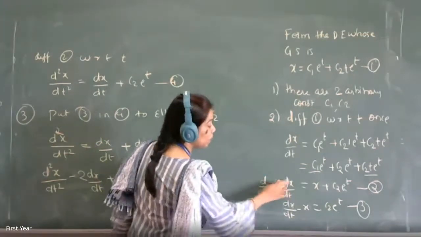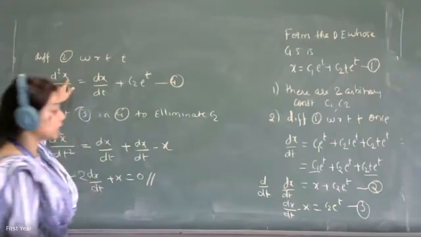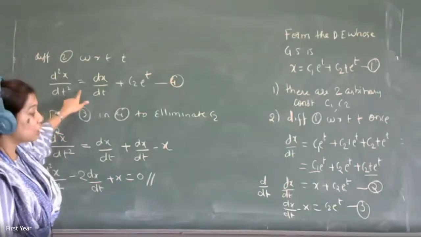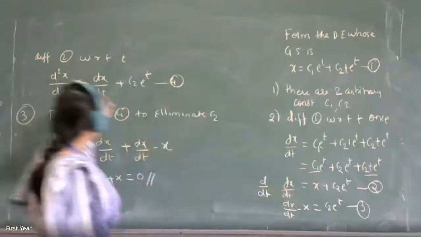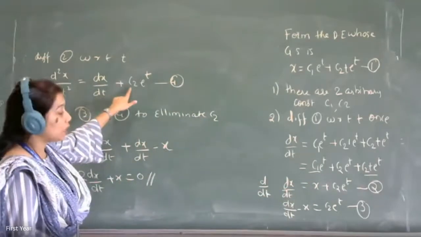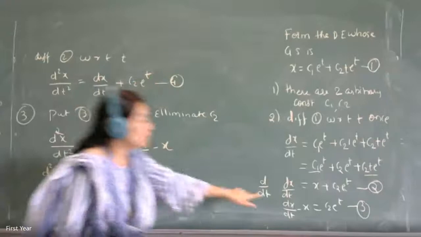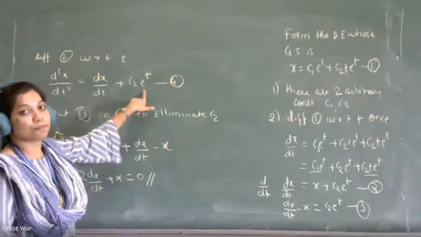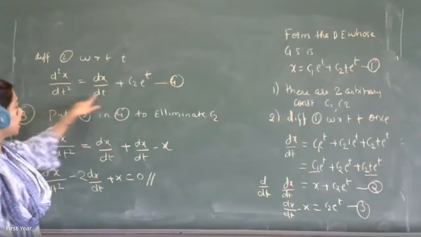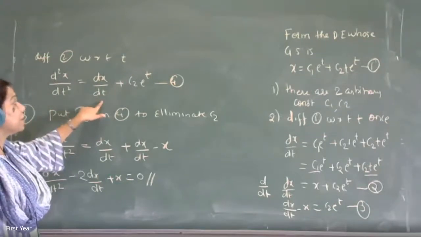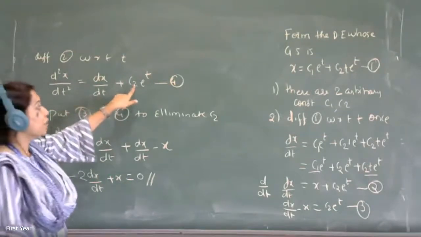So it will become d²x/dt² is equal to the derivative of x with respect to t, that is dx/dt, plus c2 as it is, the derivative of e raised to t with respect to t is e raised to t. Okay, now everything, the left hand side and the first term on the right hand side is a derivative, but c2 is still remaining, so I have to eliminate it.